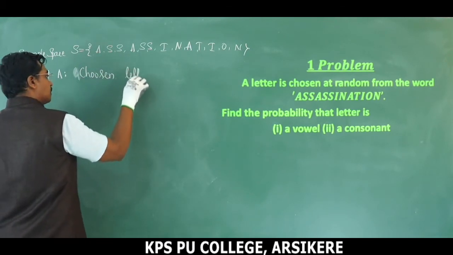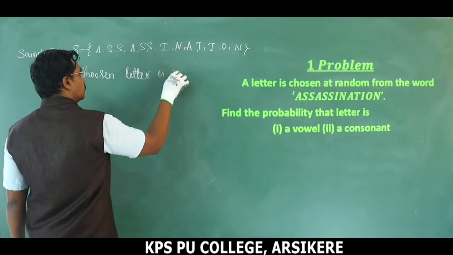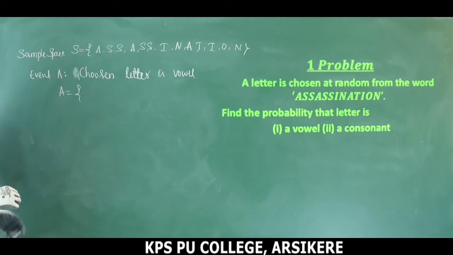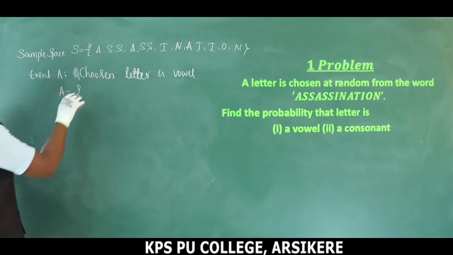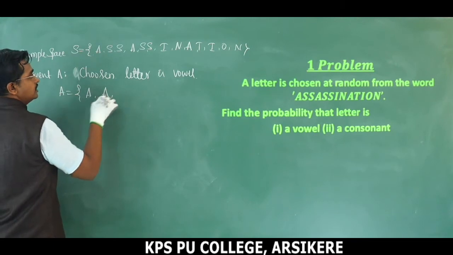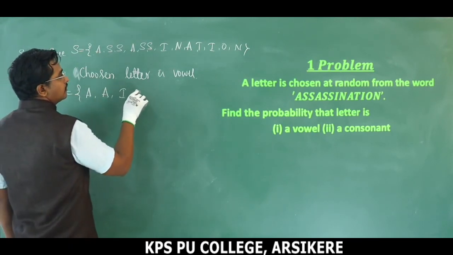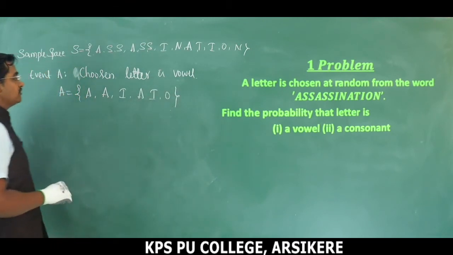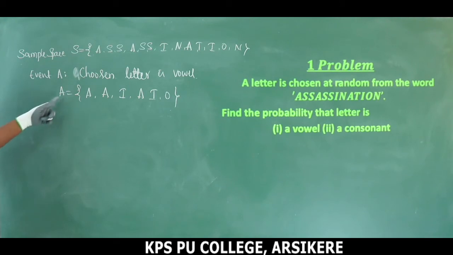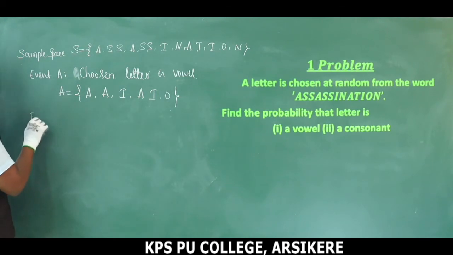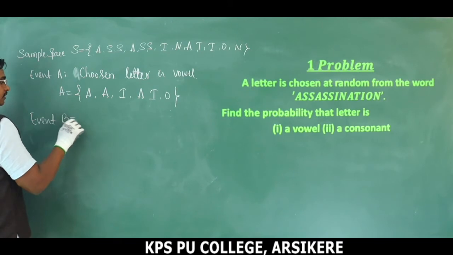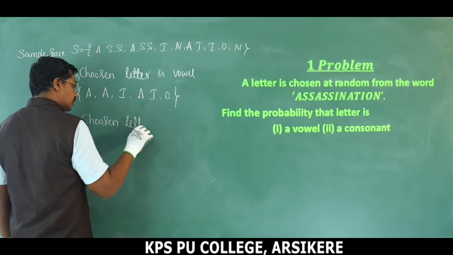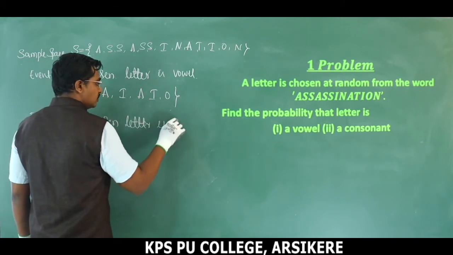The chosen letter is a vowel. So A is equal to what? Chosen letter is a vowel. How many vowels do we have here? A in this word, A, second one I, A, I, O. So we have 6 outcomes in event A. And let us see event B. Event B is nothing but the chosen letter is a consonant.